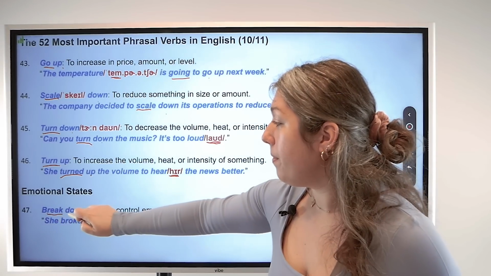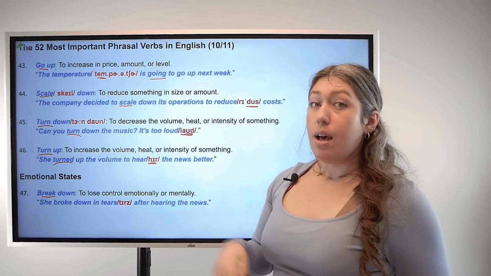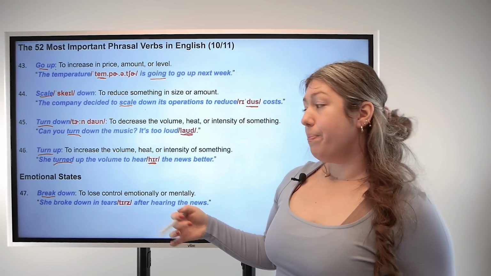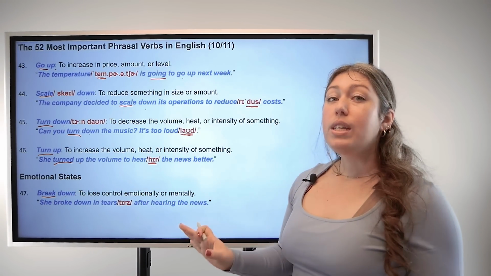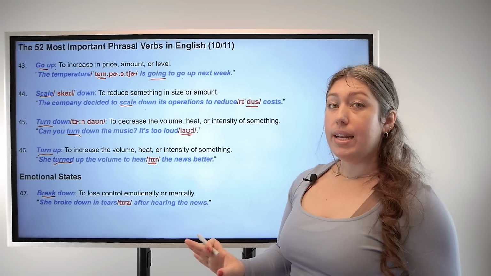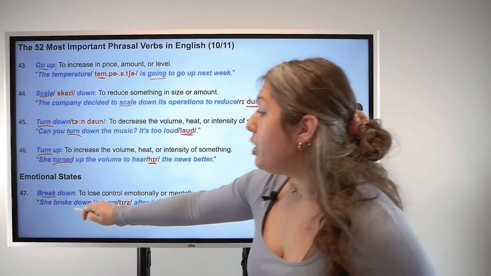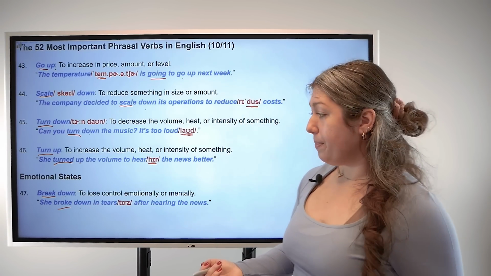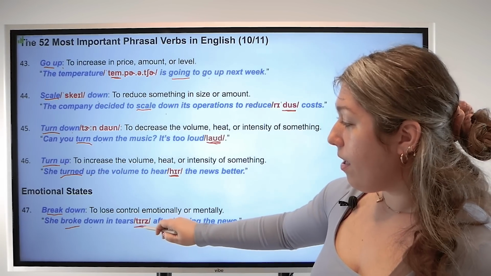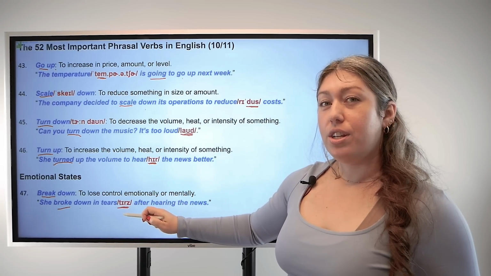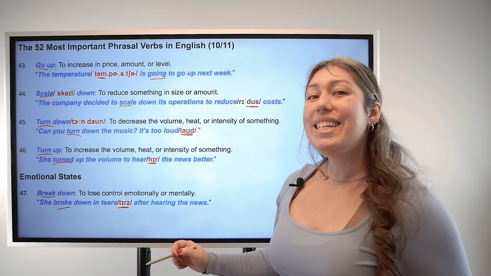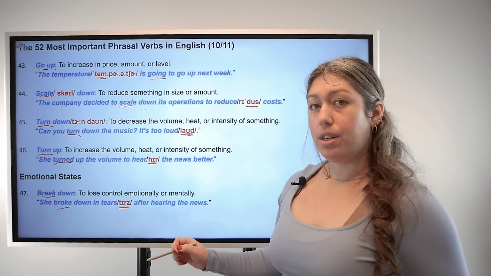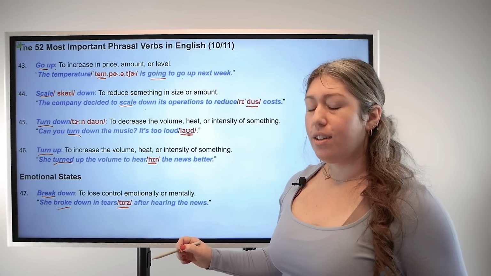Now, the next category for phrasal verbs is emotional states. 47, breakdown. Base verb break, particle down. This means that you lose control emotionally or mentally. For example, she broke down in tears after hearing the news. And be careful with this pronunciation. It's not tears, it's tears. Tears. One more time. Good.